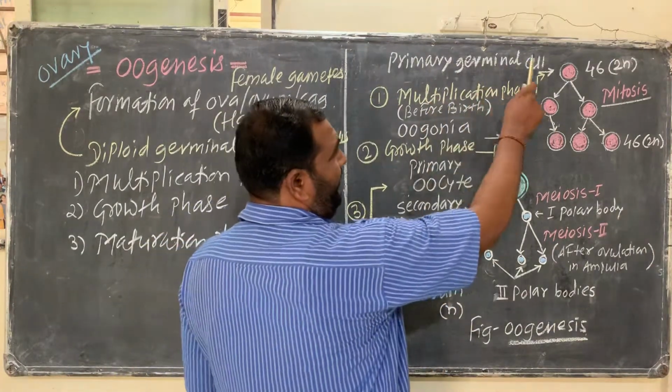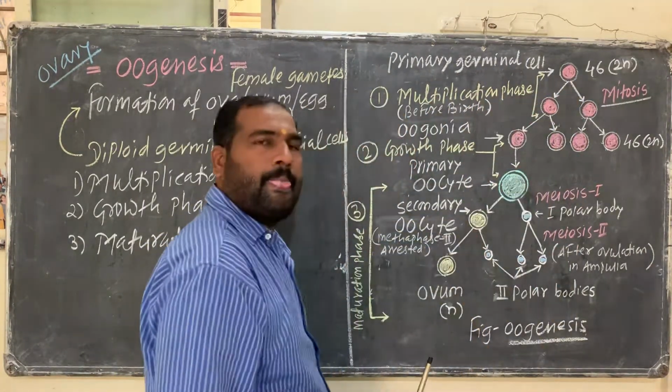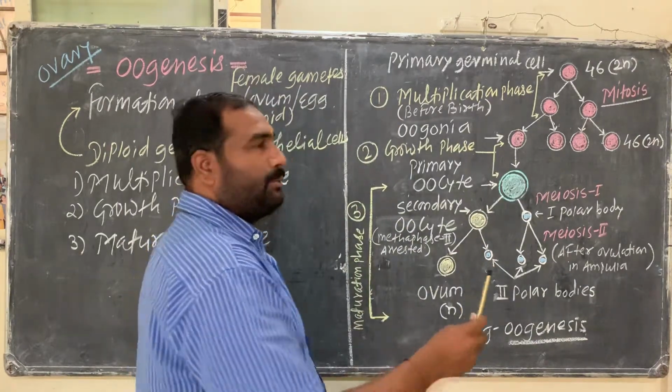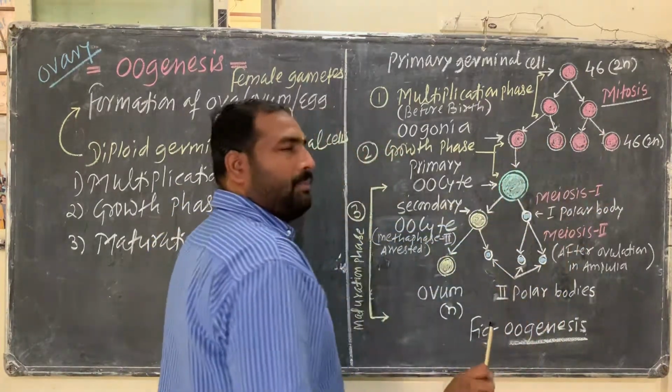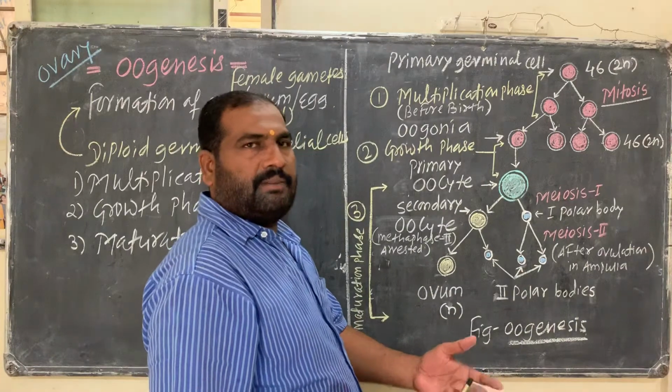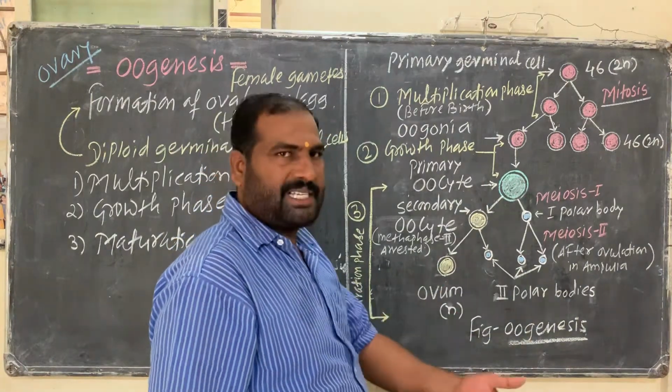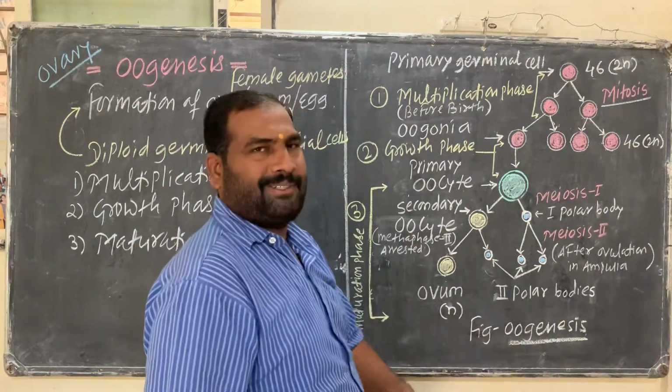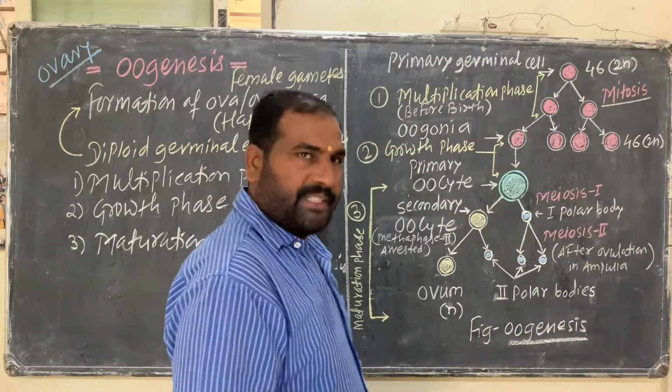So primary germinal cells are the diploid in nature. That diploid cell divides by means of a mitosis. So mitosis is the cell division where the equational cell division, chromosome number is carried to the daughter cell, that is equal.